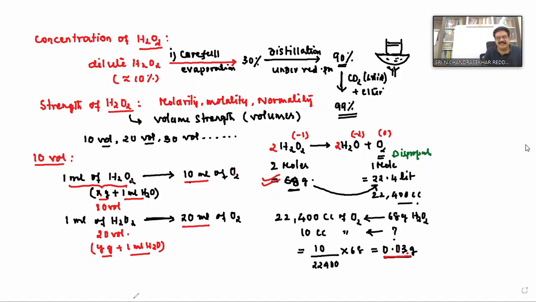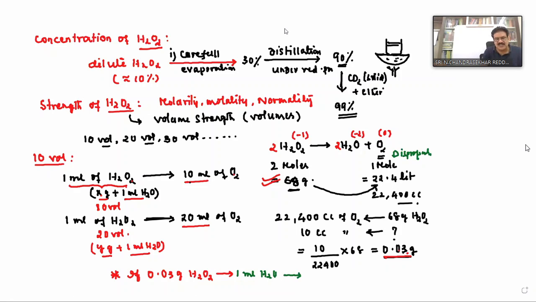Now here the point is, I am writing the statement: if 0.03 grams of hydrogen peroxide is present in 1 ml water, this is the solvent, correct?